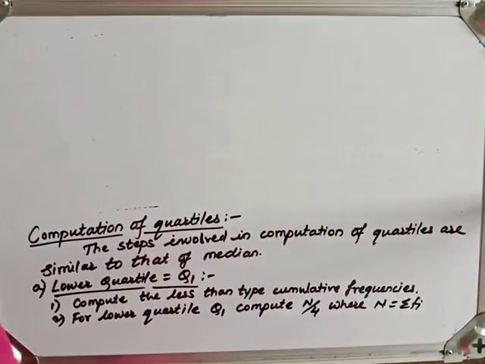So once we find n/4, locate the Q1 class.